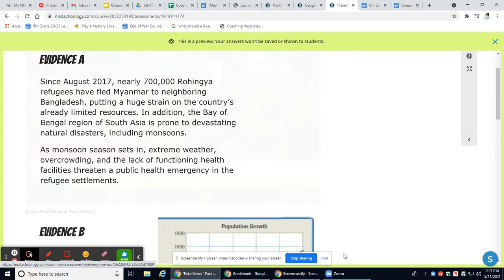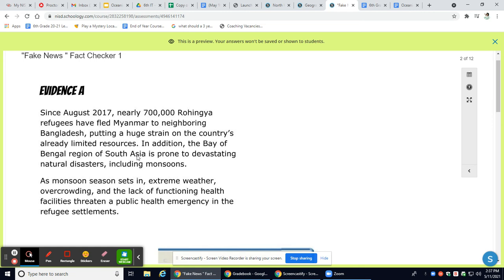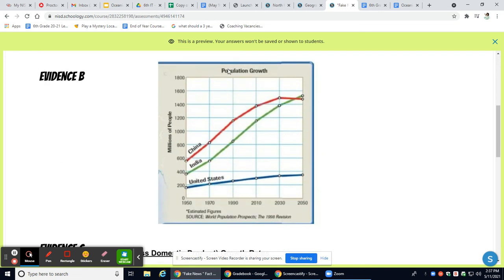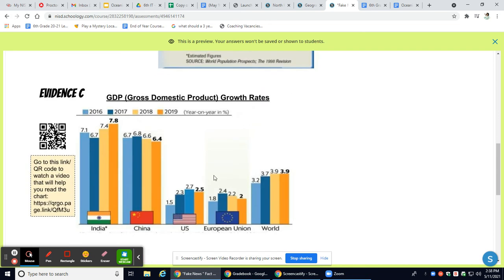You're going to go to the next slide, and you're going to look at the pieces of evidence that we have there for you. Evidence A is talking about Rohingya refugees in Bangladesh, so we're not looking at that one. Evidence B is showing you population growth. We're not looking at that. And evidence C is showing you growth rates. We're going to look at that.